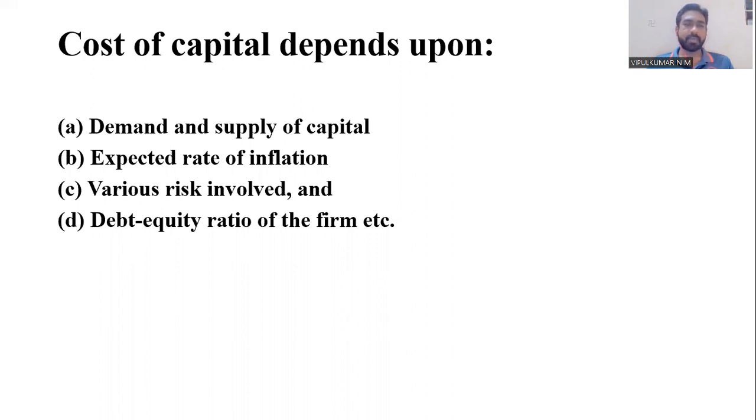The second thing is expected rate of inflation. We know that inflation is a common phenomenon which we can see in all economies. Inflation is nothing but the continuous rise in general price level. Inflation will reduce the purchasing power of people residing in that country. So while fixing the cost of capital, this particular thing also has to be identified by the company.